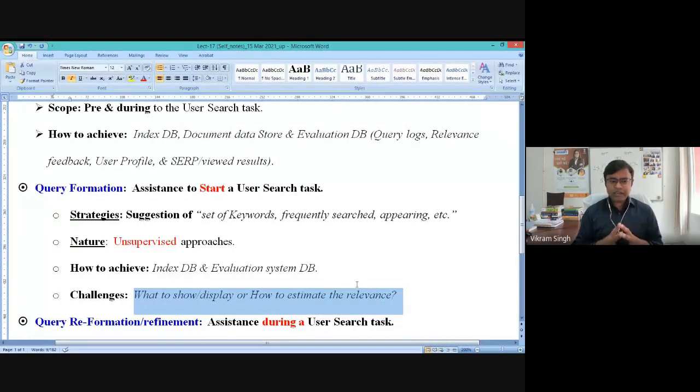Again, because we are trying to help the user to start his search, it is very important to basically have some kind of pre-estimation or prior knowledge about the possible user's interest. Like in the case of Google Scholar, if you directly look into Google Scholar today, it has some sort of query suggestion, keyword suggestion related to COVID. So it is displaying COVID related keywords. Because it is contextual, it is happening, it is contemporary, right? So similarly, you need to have some relevance.